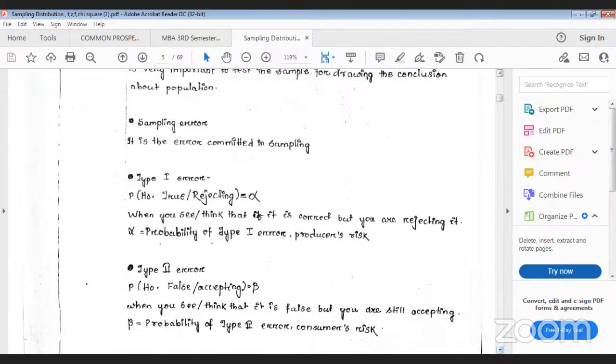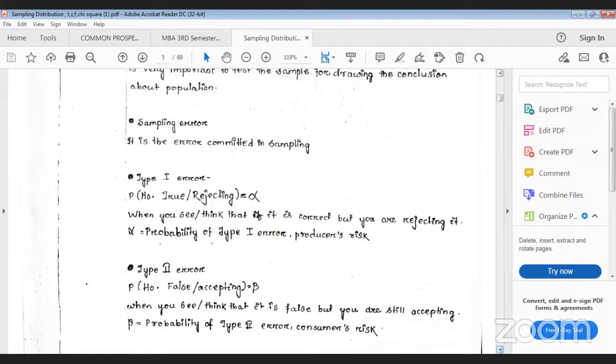H0, the null hypothesis, is your population. The population is true, but you are rejecting it. That means you are committing some error. Actually the bag full of rice is correct, but you are rejecting it. That type of error, the probability of type 1 error, is known as alpha.